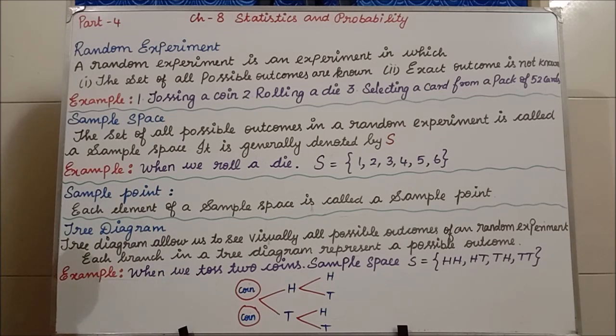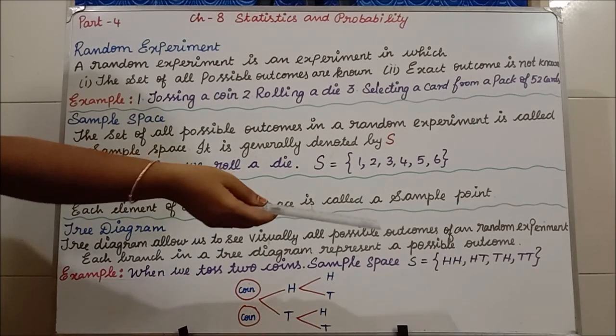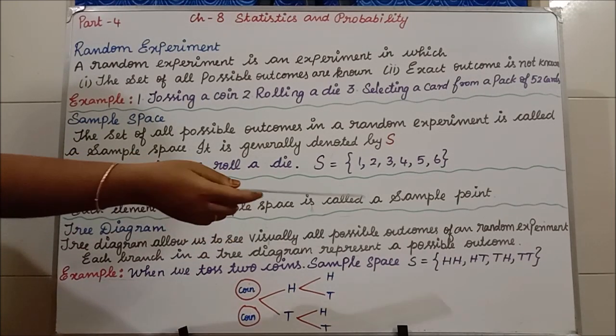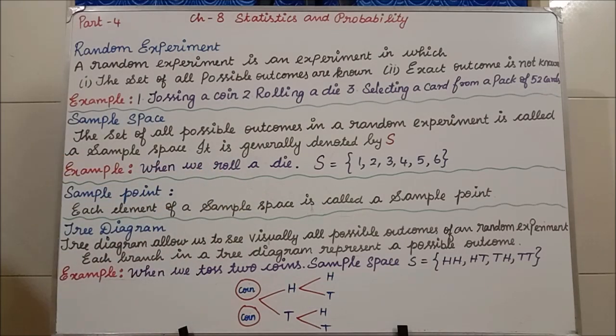In both coins, the first time I can get head, head, or the second time I can get head, tail. The third time I can get tail, head, or the fourth time I can get tail, tail, isn't it? So I have written sample space capital S is equal to, inside the bracket I have written these. Clear? Are you able to see that?